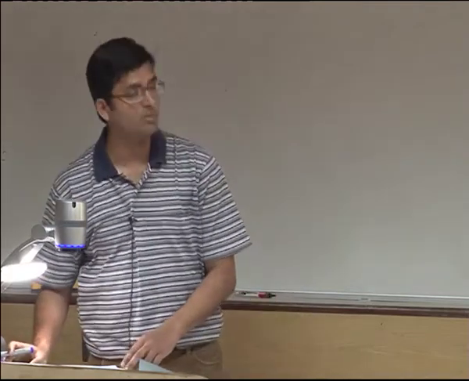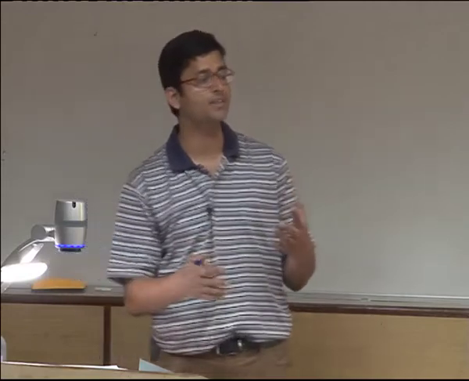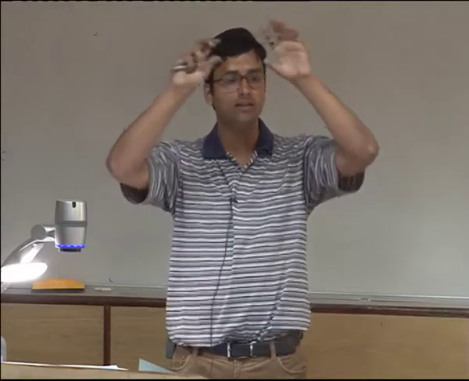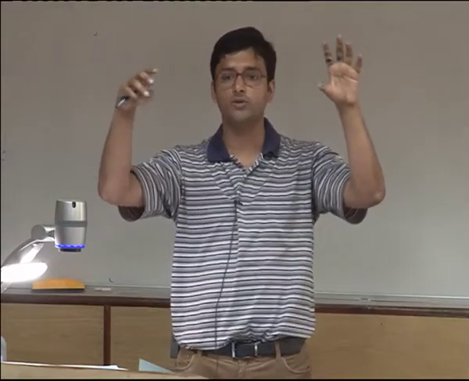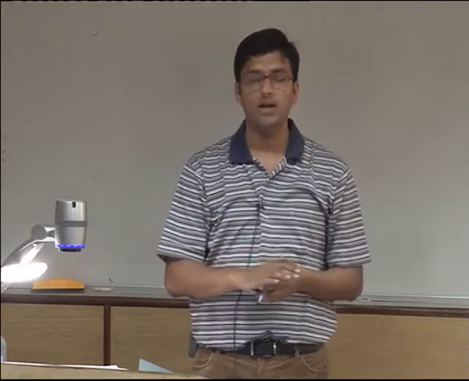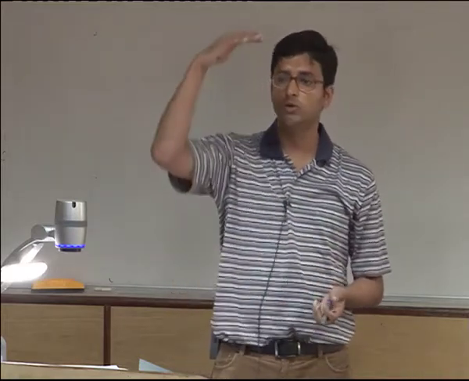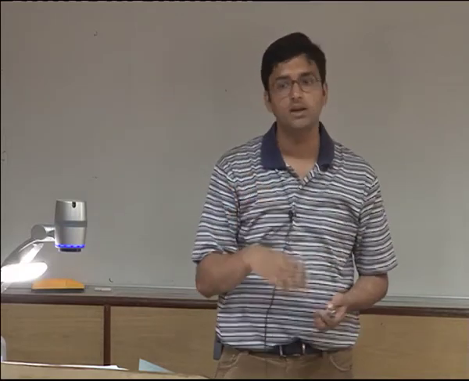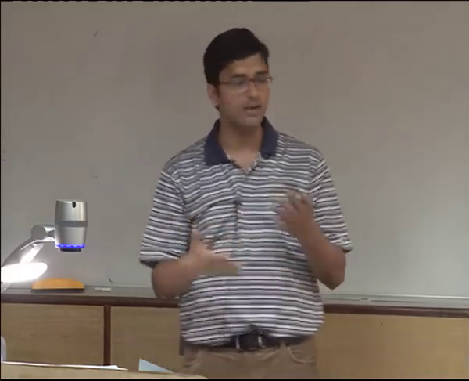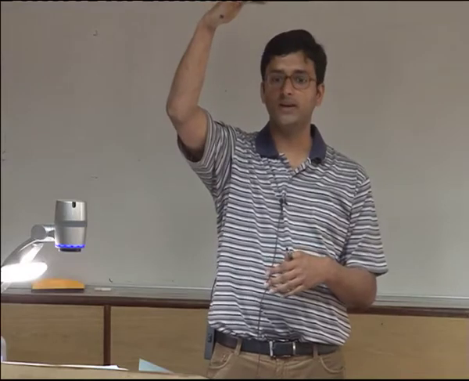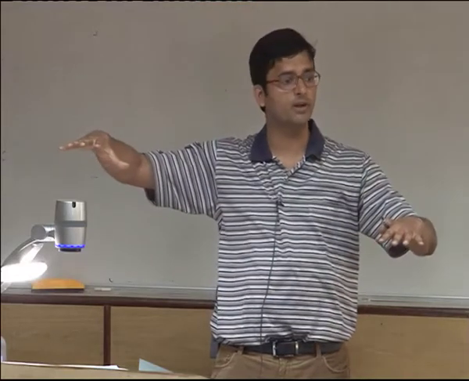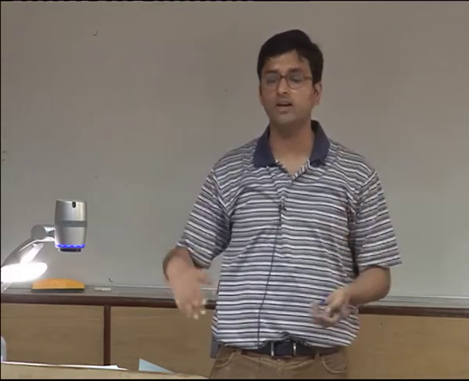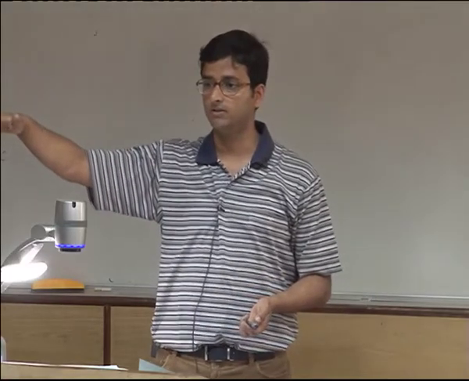Let me talk about something else now. So far all our abstractions have been of the type where there is some data type that we declare, like a lock or a semaphore or a condition variable, and then we have some functions, and it is the responsibility of the programmer to enclose or instrument his code with these functions appropriately. In general this kind of thing is very error prone. He puts an acquire in the beginning, and then there are multiple code paths going out of his function, and does he put a release on all those code paths or not? That is a very common bug. You have missed putting a release somewhere, for example.